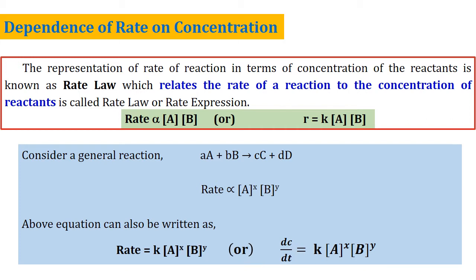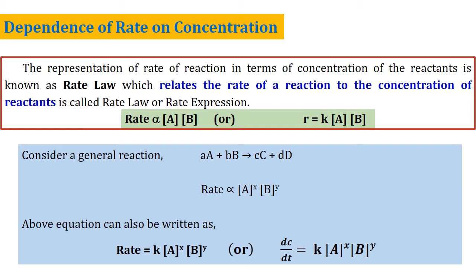So in general, let us consider a reaction. a moles of A combines with b moles of B to give c moles of C and d moles of D. Here for this reaction, mathematically rate is expressed as rate proportional to concentration of A multiplied by concentration of B. Here we have to notice that both the terms have some values raised to their powers, and this dependence, that is proportional, can be altered by introducing a constant.